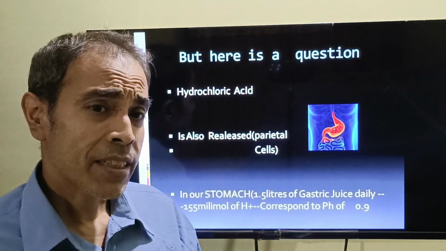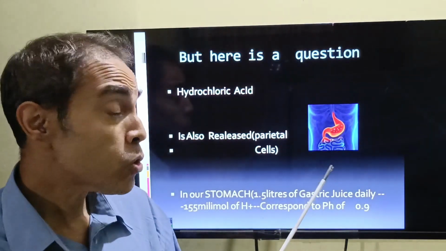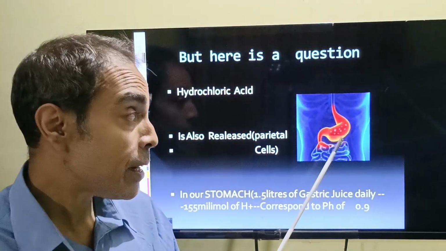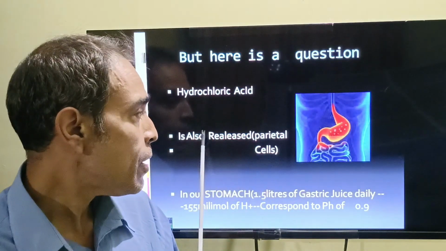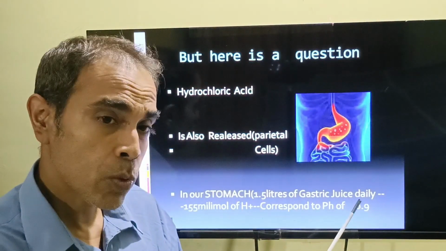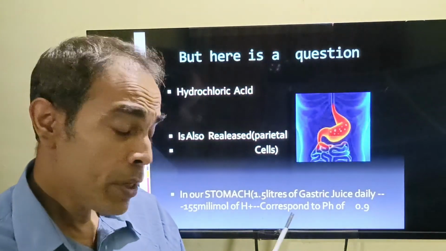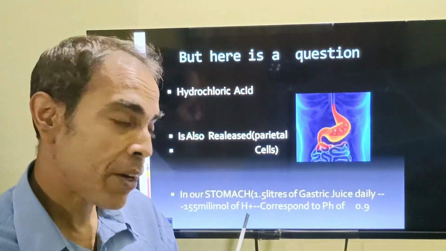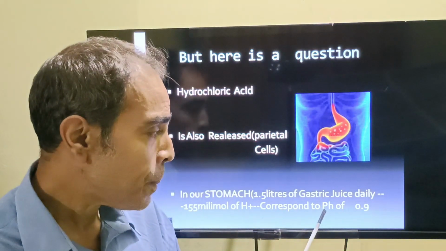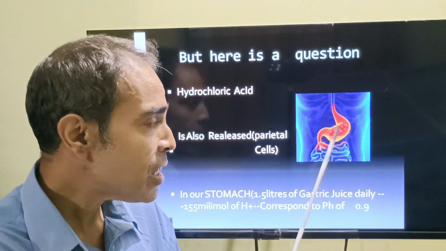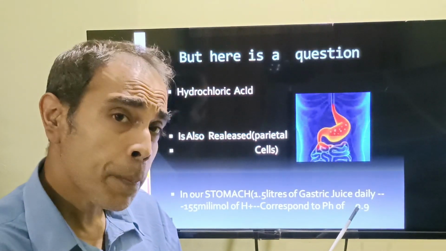But the question is that hydrochloric acid is also released in the stomach from the parietal cells. In the stomach, 1.5 liters of gastric juice are secreted daily, which corresponds to a hydrogen ion concentration of 154 millimoles. If you work out the pH, it becomes 0.9. So about 155 millimoles of hydrogen ion are secreted in the stomach, bringing the pH down to 0.9.